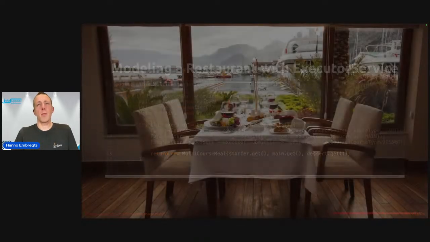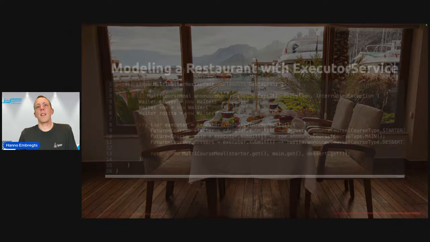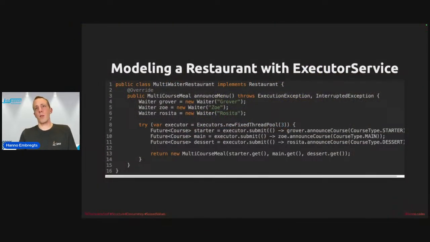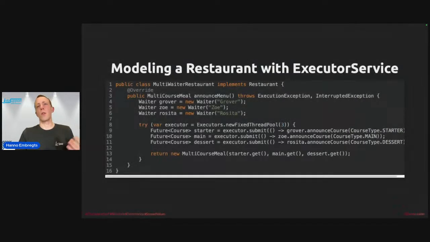But consider this example for a moment. What if we're sitting down for this nice meal, but in the kitchen, some things go wrong, right? Some ingredients are out of stock, and that means that certain courses cannot be served today. If we would model this by letting the announce course method, this one, throw an exception every time an ingredient is out of stock and the course cannot be announced, do we then still think that this code is good enough if announce course can throw exceptions?